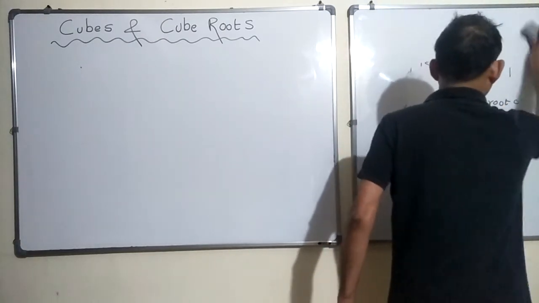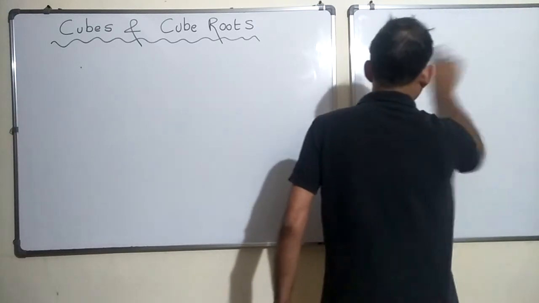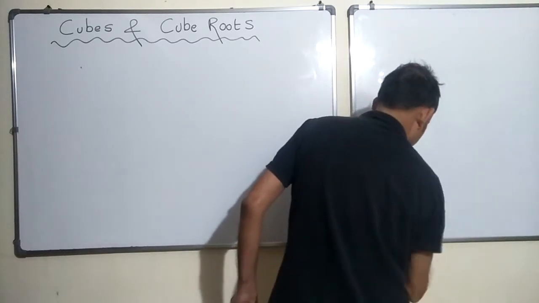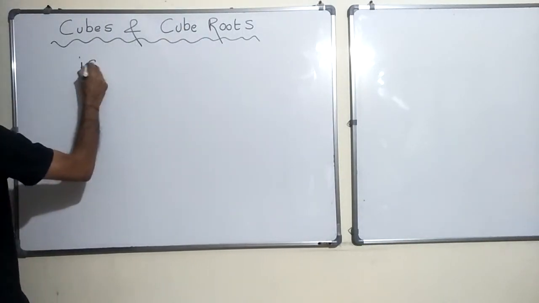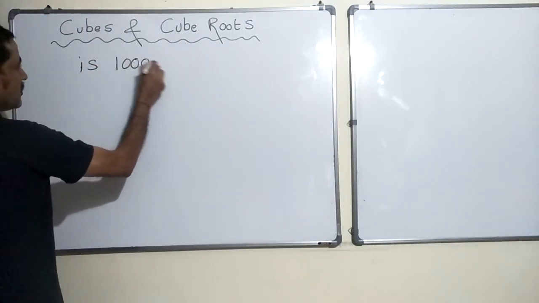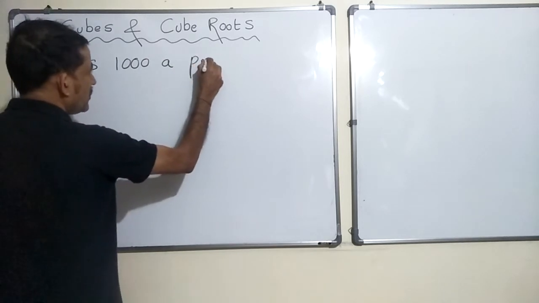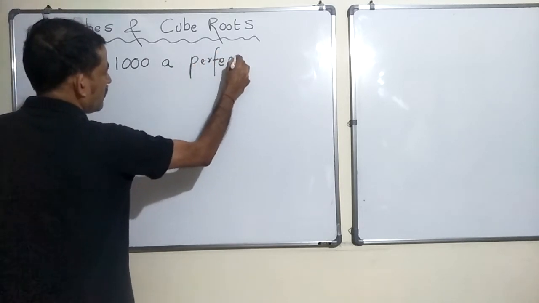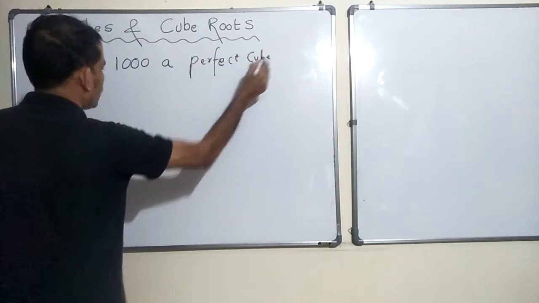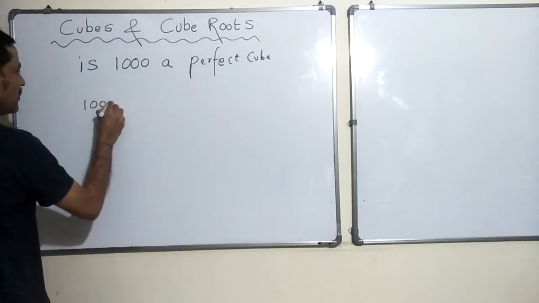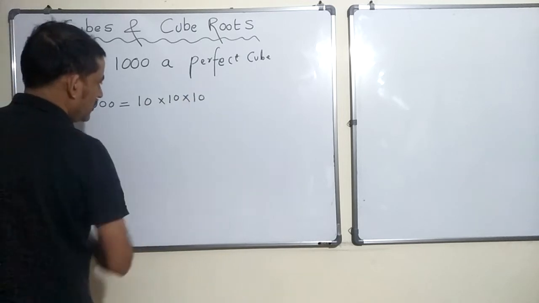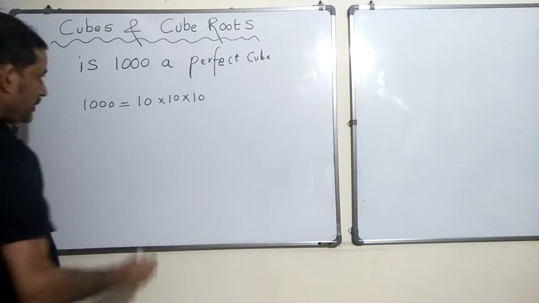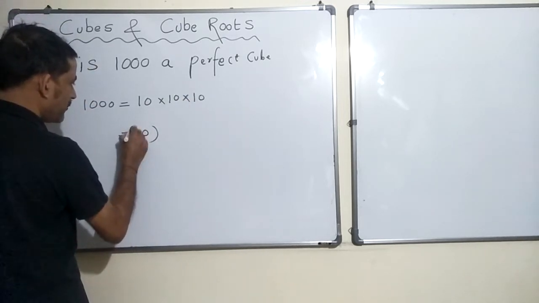So, for example, is 1000 a perfect cube? 1000 is nothing but 10 into 10 into 10, which means it is 10 raised to the power of 3.